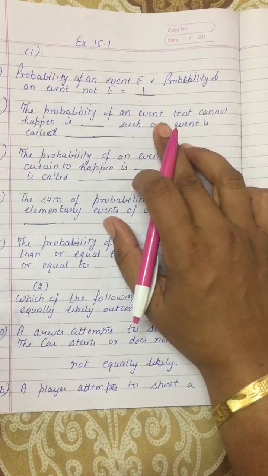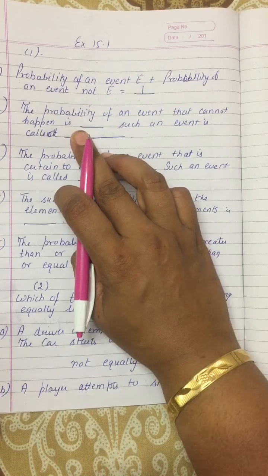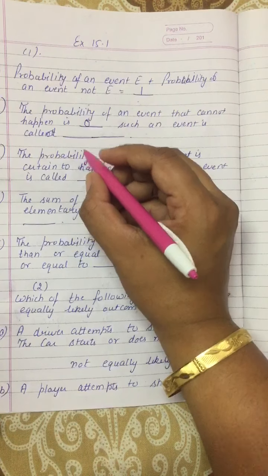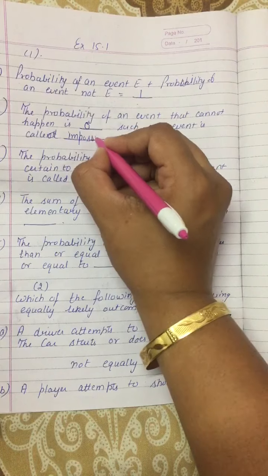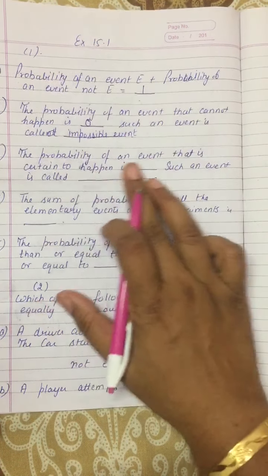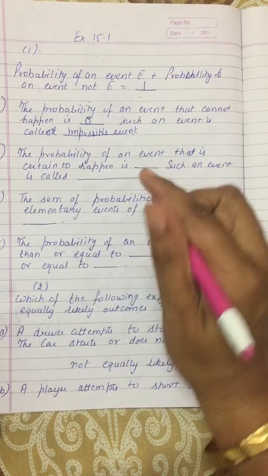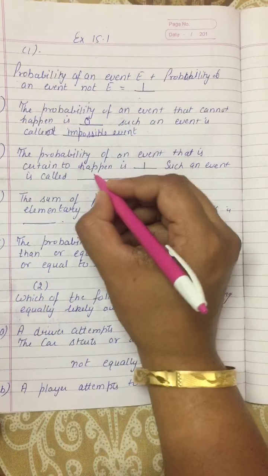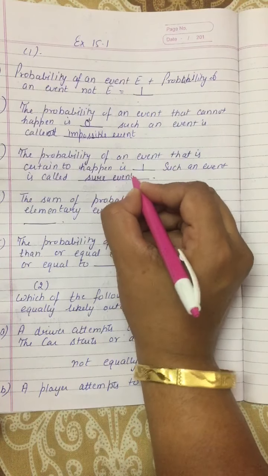The probability of an event that cannot happen, that is not possible, is always equal to 0, and the event is called an impossible event. The probability of an event that is certain to happen, a sure event, is always equal to 1, and such an event is called a sure event.